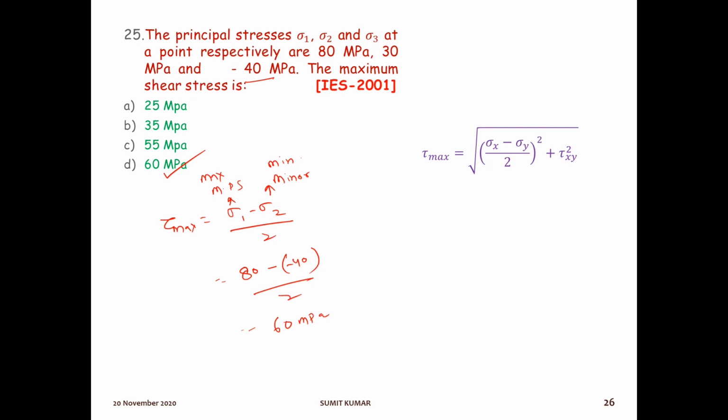See, this was the formula. Here, since tau square xy is not given, this term will be nullified. This is not given, so it will be 0. And this square root and the square will be cancelled. So remaining, we will have this formula only. Option number D will be the right answer.